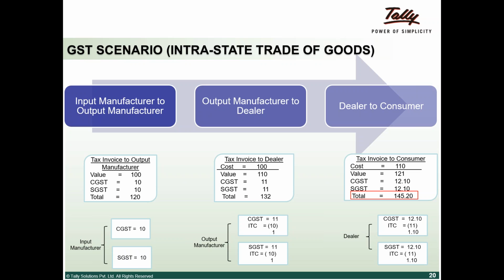We were talking about some examples: input manufacturers selling to output manufacturers. This is in the present.